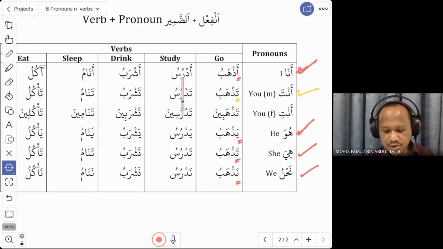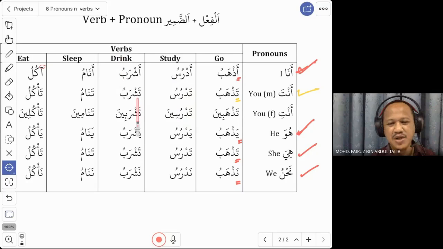For adrusu, study, you say anta tadrusu, similar to hiya tadrusu. So for example, you want to ask a question: what do you study? Maza tadrus. And then you will respond, I study, adrus. So it will involve the skill of changing this a or ta or ya and also na.